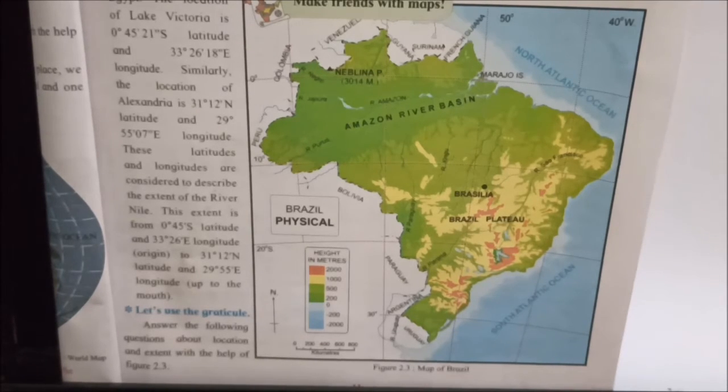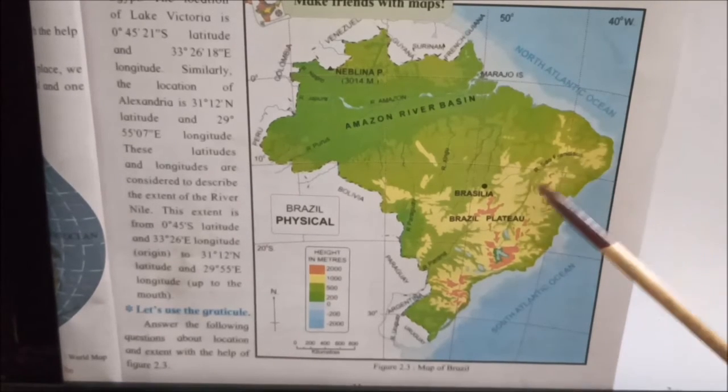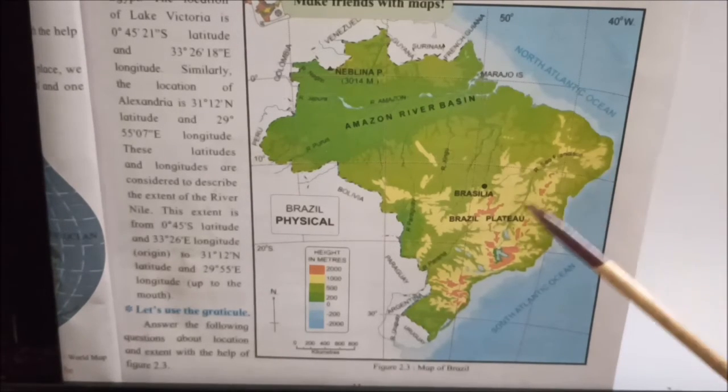Next question is there. Which parallels and meridians should be used to describe the extent of river São Francisco? Where is São Francisco? Let's see here. Yes.